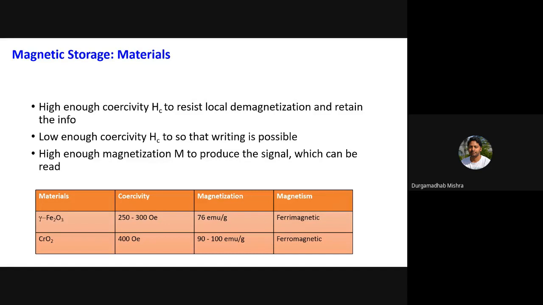So it should have a high coercivity so that it does not get demagnetized that easily. But also the coercivity should not be that high, otherwise it'll be difficult to write because you need a very high field to reverse the domains. And also you need to read the signal from these domains, so you need a high enough magnetization.